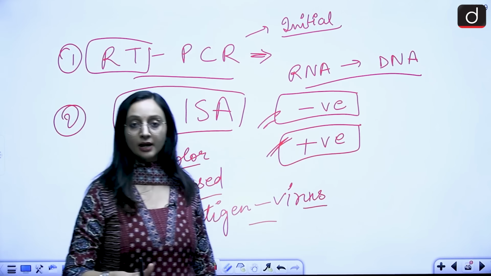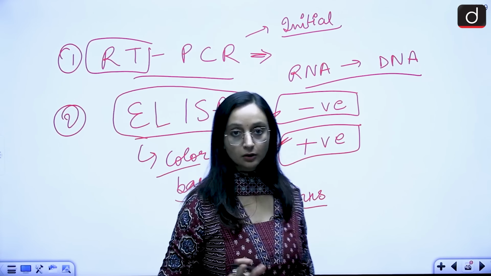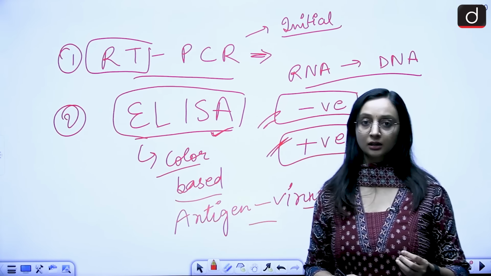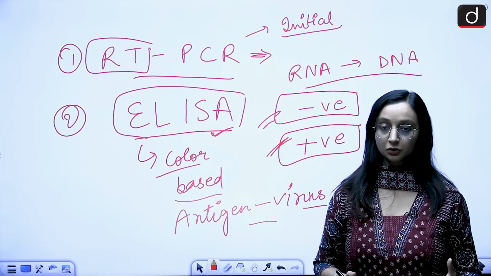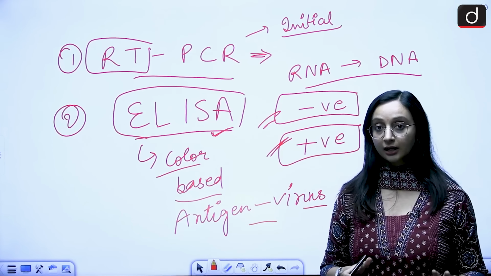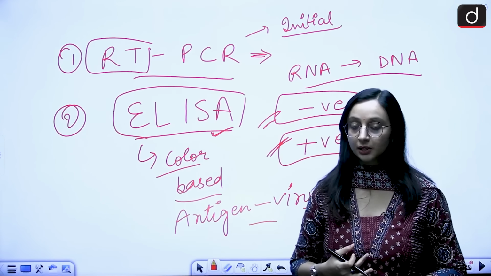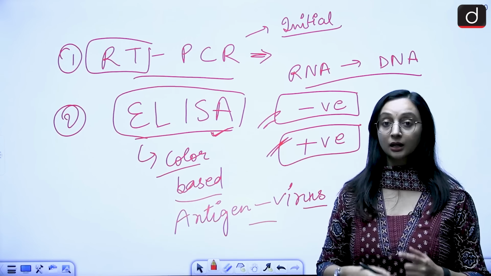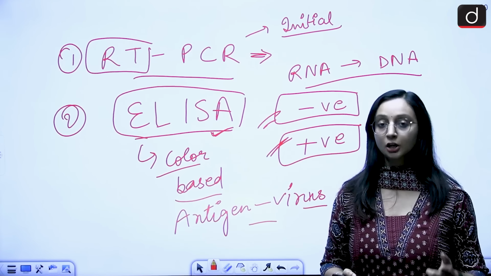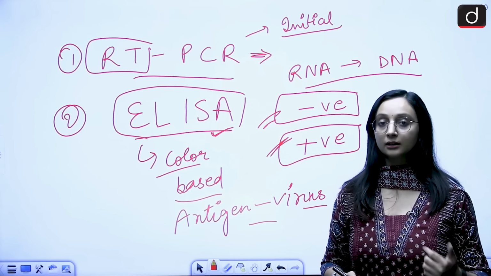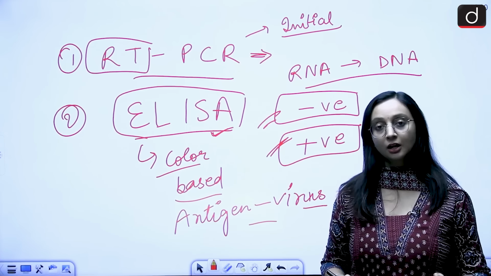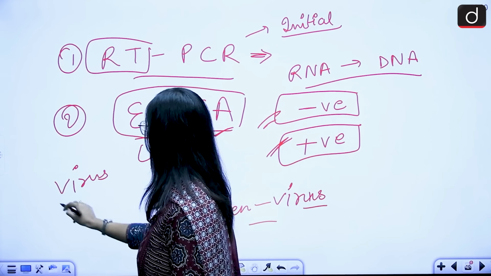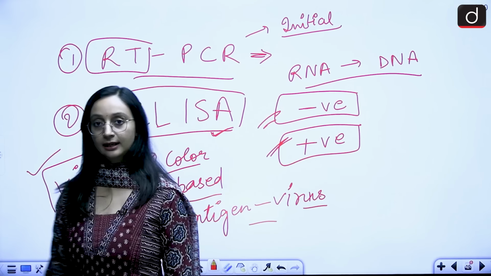So if there is the virus, or if there are antibodies, in either case this ELISA is going to be helpful, because a chemical solution is used. It does not have any color in the beginning, but if antigens or antibodies are present, then a certain enzyme is triggered, and the color of that chemical solution will change. So if the color changes, that means either the antigen or the antibody is present, which means the virus is present and the person is infected.